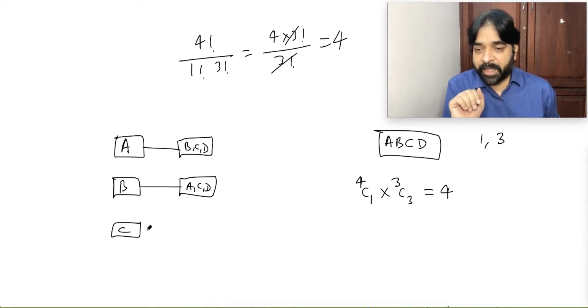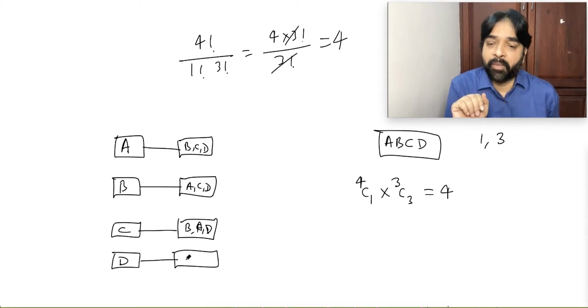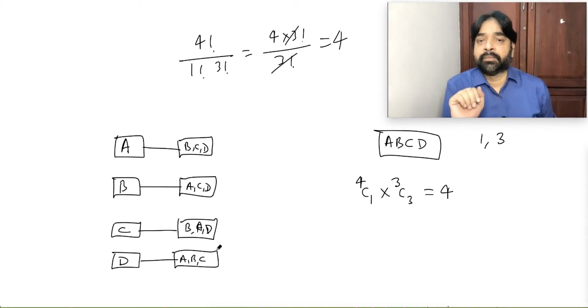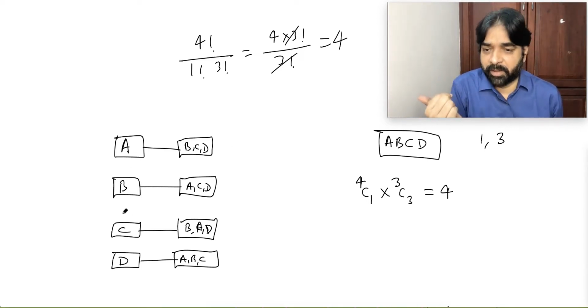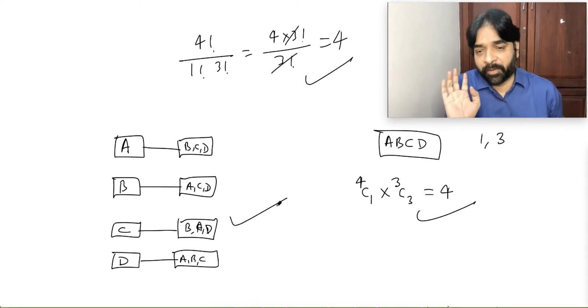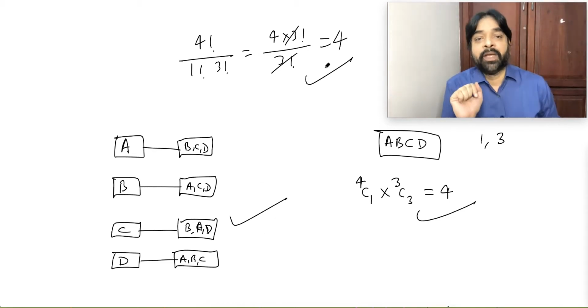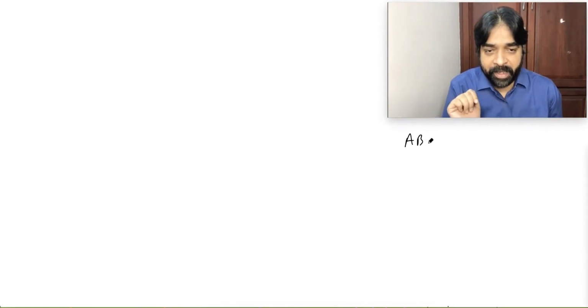The third group contains C, and this one will be what? A, B, D. The fourth group contains D, and this one contains what? ABC. Any other possibility? No possibility, because in ABCD all cases we have considered. And the answer 4 from here is also correct, from here also correct, from here also correct. Perfect. There is no problem at all. The problem is where? The problem is there. And what is the problem? Let me explain.